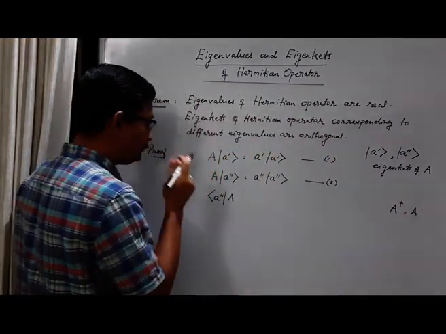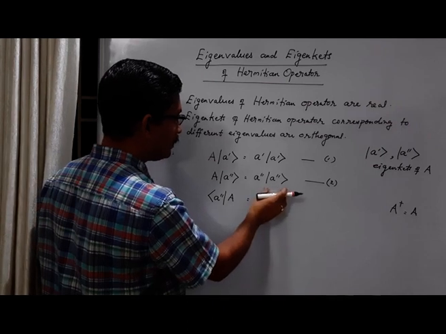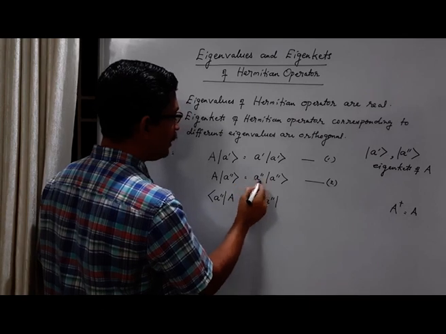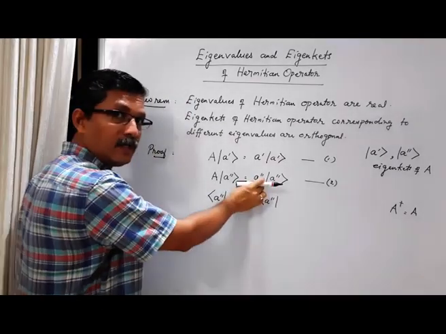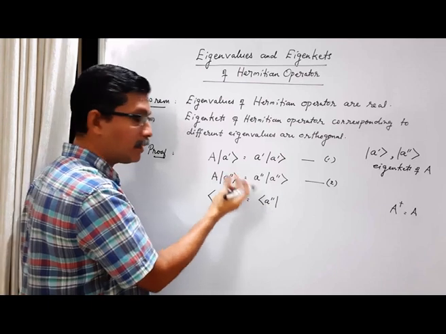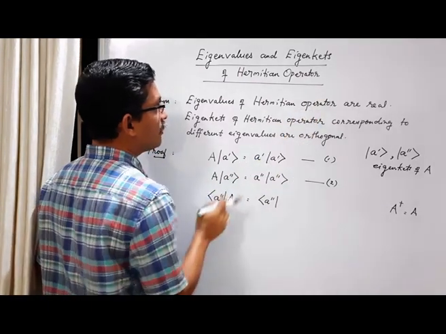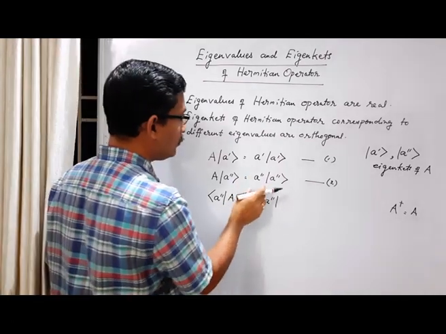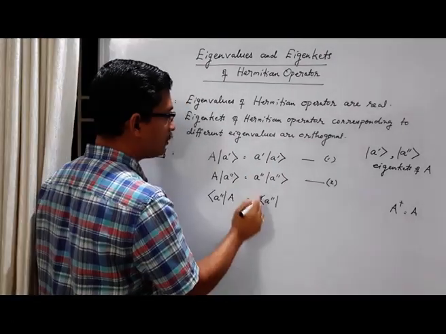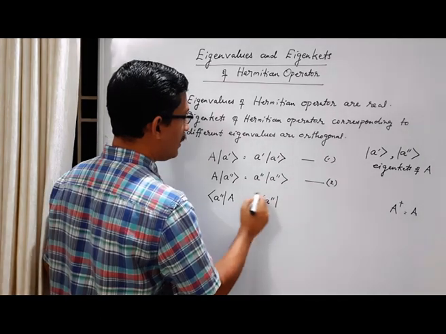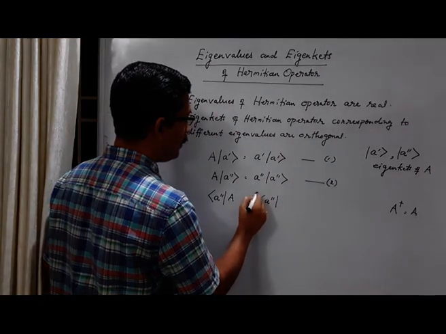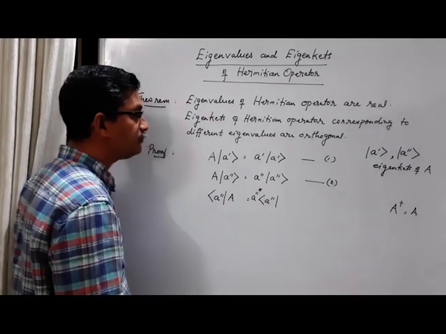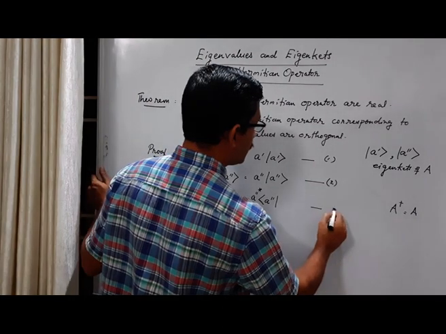This is equal to, here this ket becomes bra vector, and this A double prime is a scalar. Let us assume that it's a complex scalar for the time being. We have to prove that it is real. These eigenvalues are real. But in general, let's assume that it's complex. So if it is complex, when you take the adjoint, what happens? It becomes A double prime star. Let's call it equation 3.